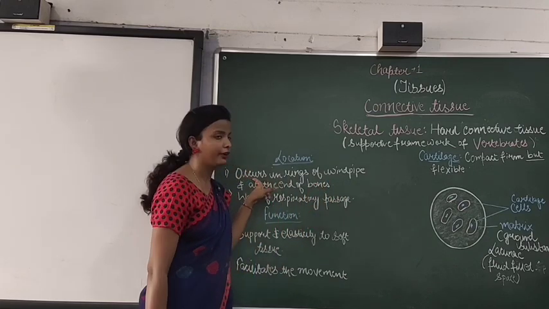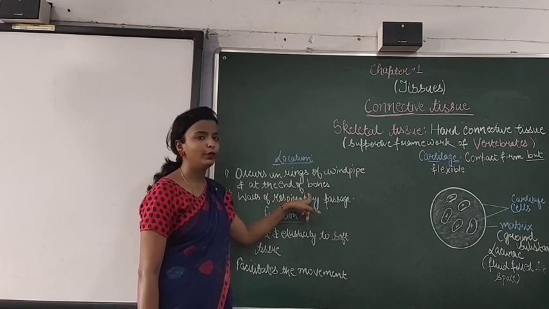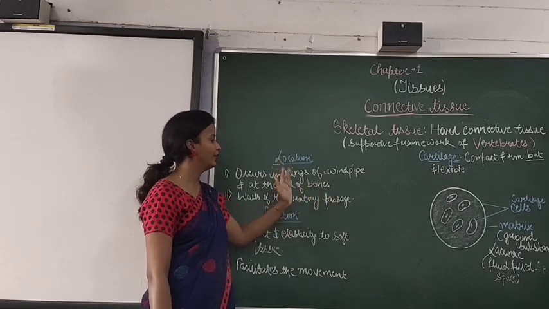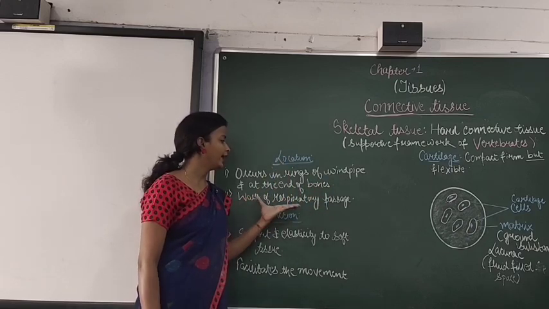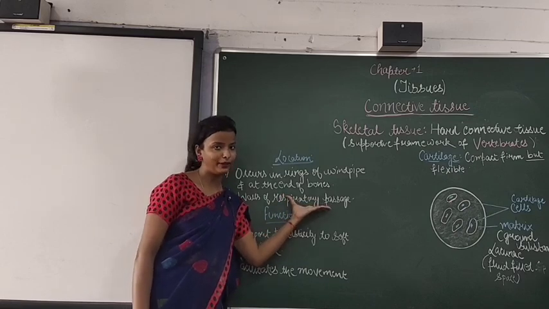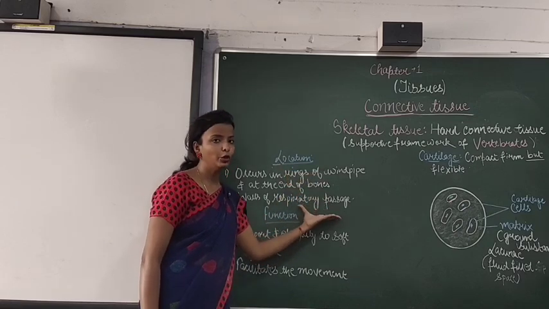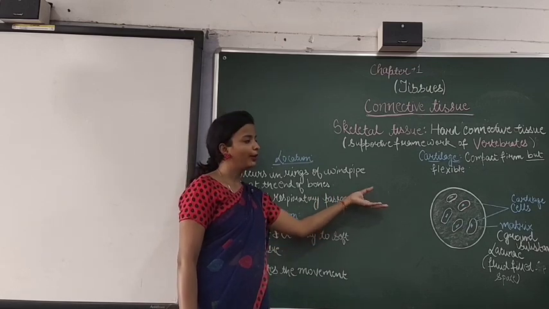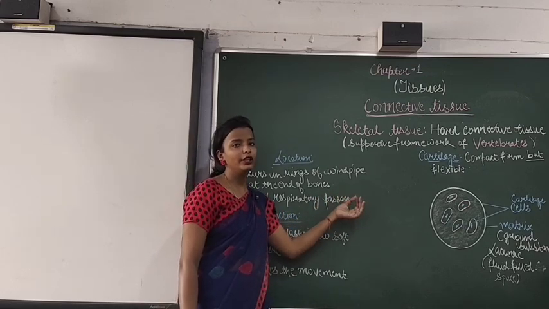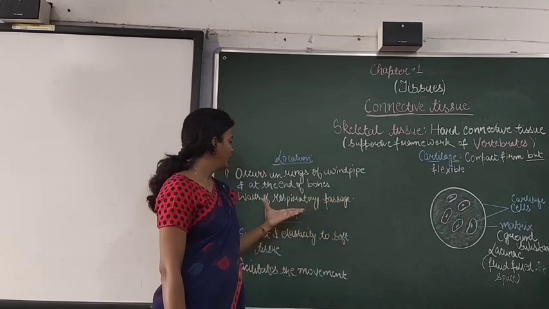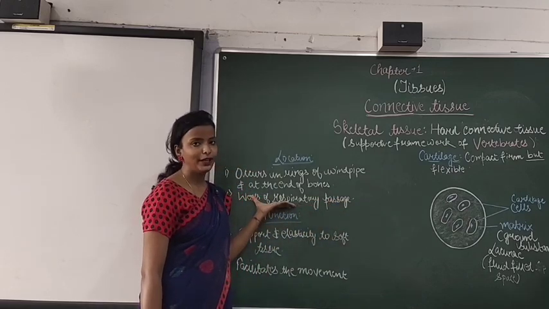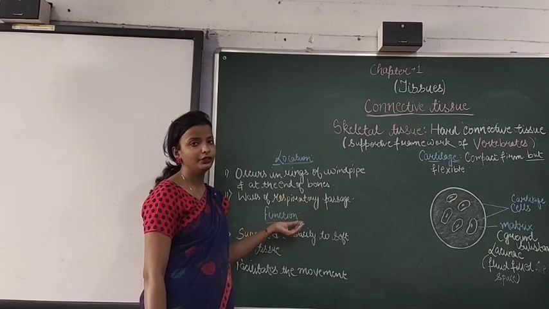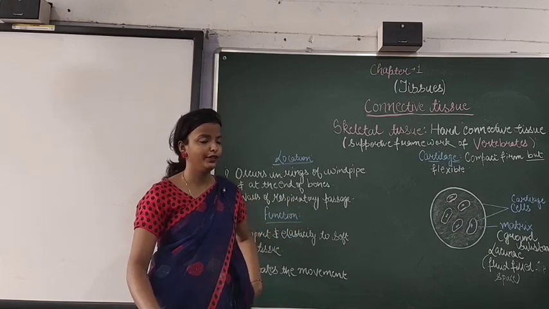So, they are present there. And at the end of the bones, they are present. Now, they are also present at the walls of the respiratory passage. So, it was about the location. Respiratory passage includes the nose, and so many other passages, the pinna, the ear, everything. They are present in the walls of the respiratory passage, including the ears and the pinna of the ear.